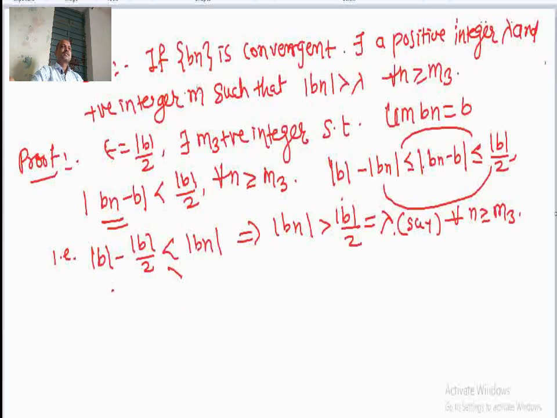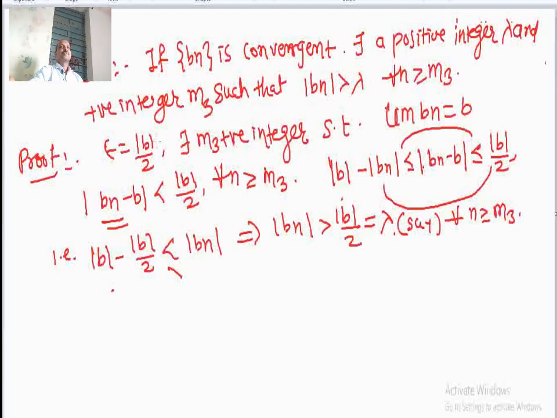So remember that we have a convergent sequence, and for a convergent sequence limit of bn equal to b. When limit of bn equal to b, there exists a positive integer, let us call it m3 particularly, such that mod of bn is greater than lambda. So we have taken a particular value of epsilon; as the sequence is convergent we can take any value.